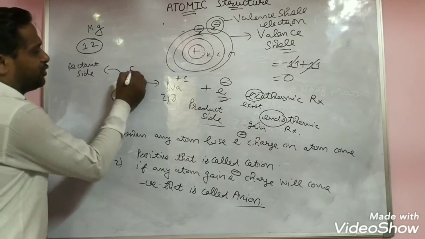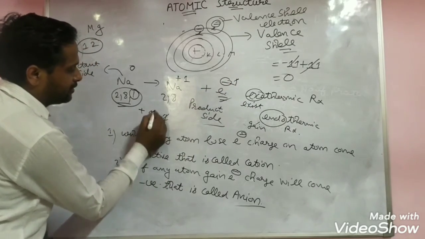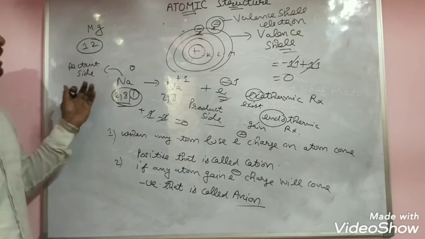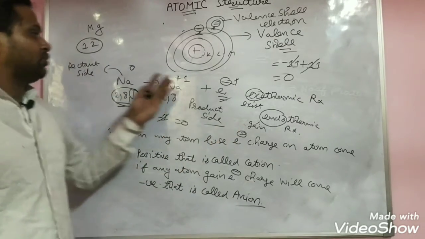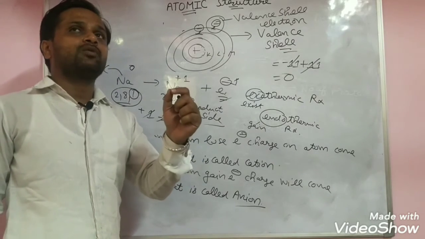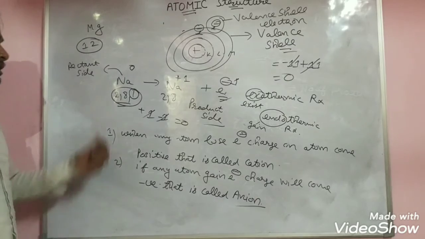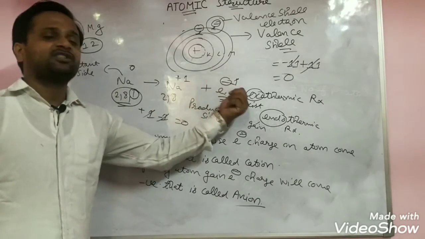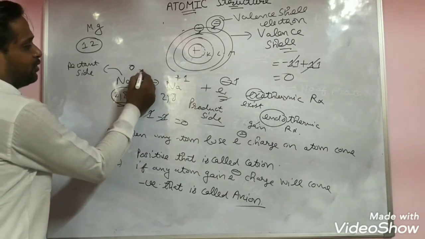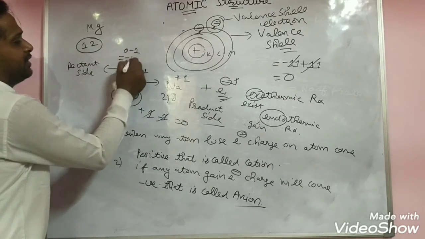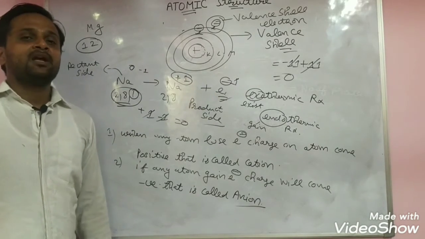See the overall charge: on the reactant side it is neutral, on the product side plus 1 and minus 1, also 0. It means charge is neither created nor destroyed, but changes from reactant to product. We already discussed the law of conservation of mass and energy; here is the conservation of charge. If we put the electron on the reactant side, it would be minus 1, not possible. When you lose an electron, you always write it on the right side.